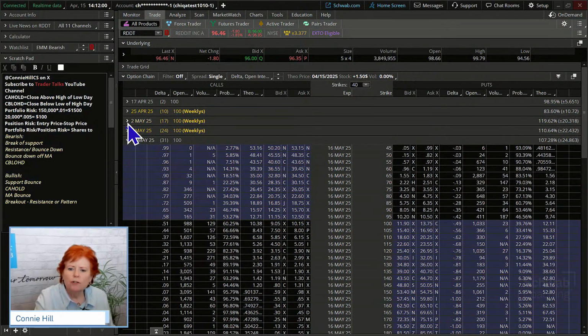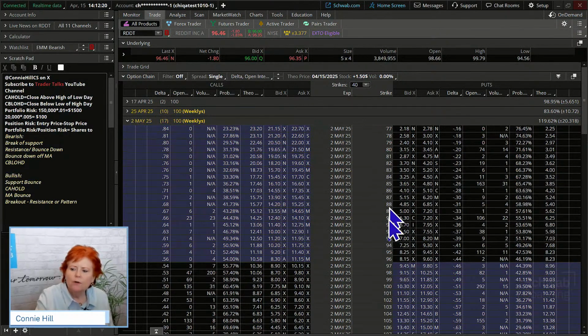I'm going to show you what we're looking at here. We're going to be looking at the May 2s, 17 days, and the May 16s. That's going to be our long leg. On the monthly expiration here in the May 16s, we only have $5 increments. That's going to be a factor because up here in the May 2s, we've got single dollar increments.